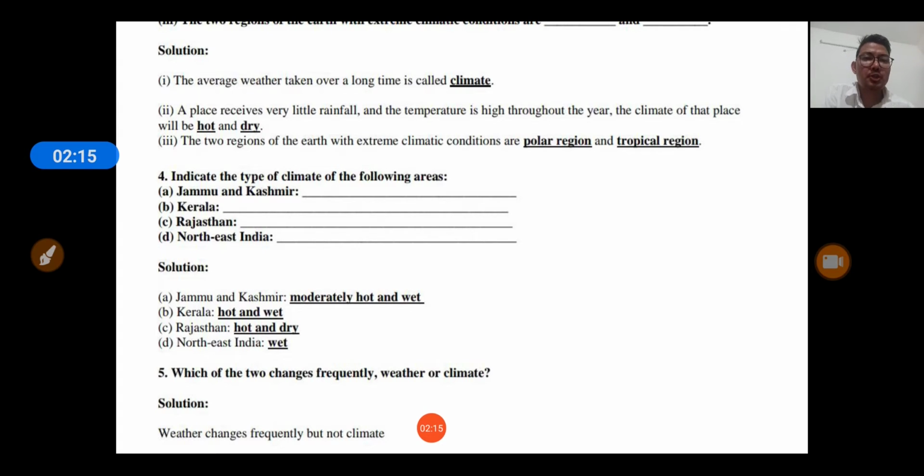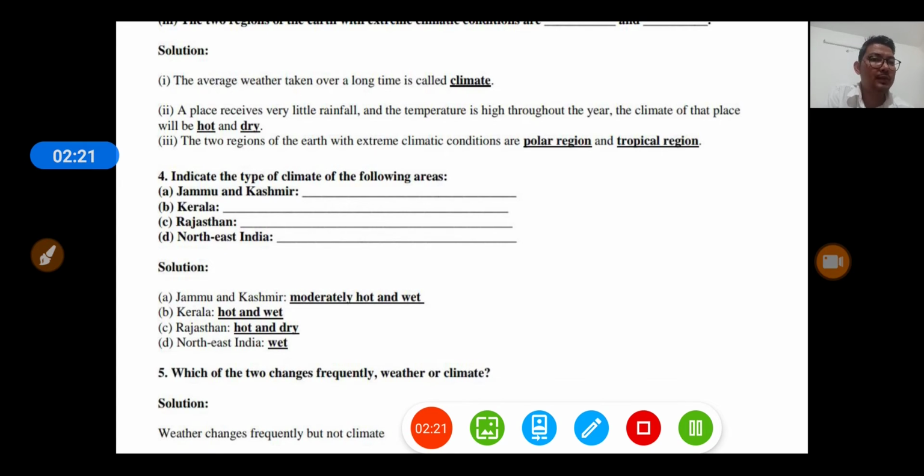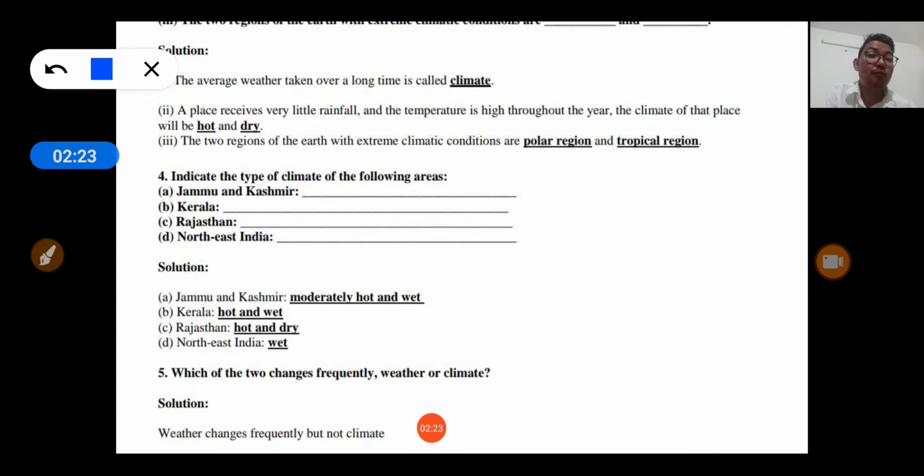So next is question number 5, which of the two changes frequently, weather or climate? So weather changes frequently, but the climate is the record of weather of a long time span, approximately 25 years. Okay, so this we have studied.